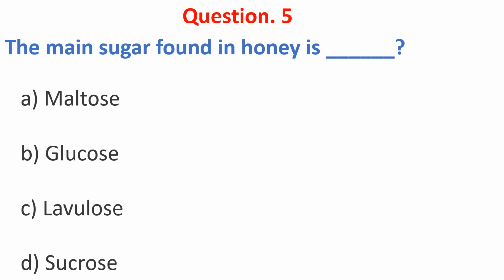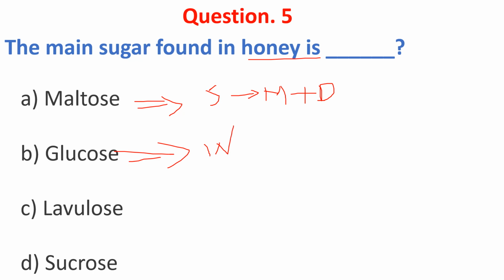Which is the main sugar found in honey? Maltose is obtained from starch. Starch is broken down with the help of alpha amylase into maltose and dextrin. Glucose is mostly found in whole foods. Levulose, also known as fructose, is the main sugar found in honey.